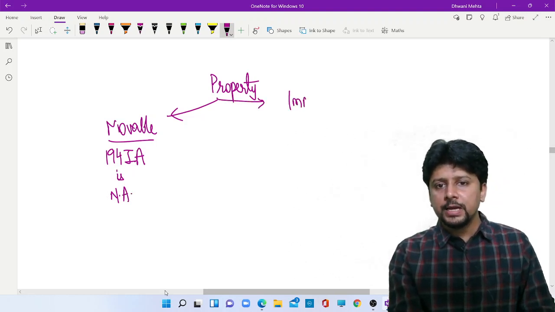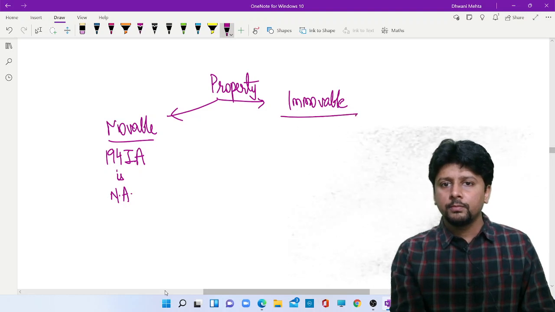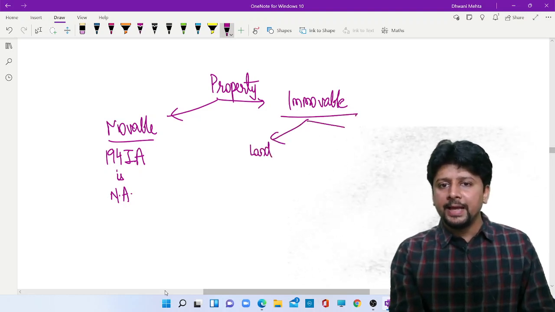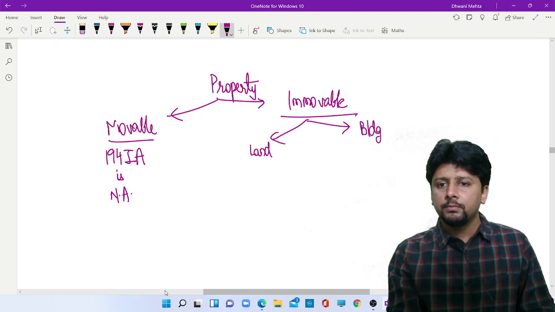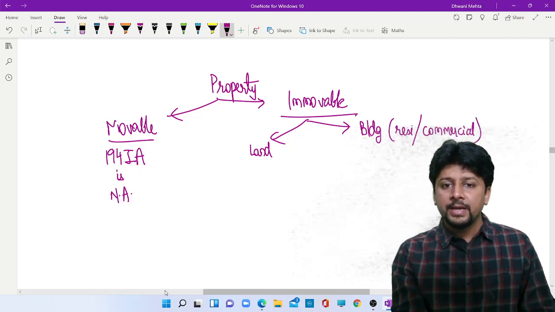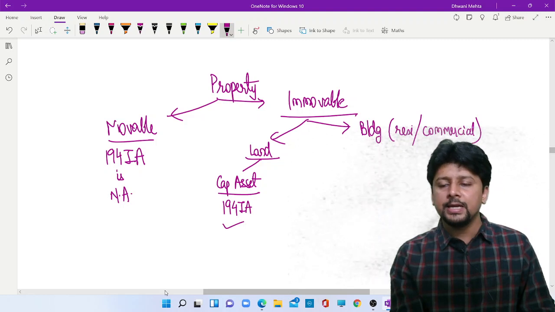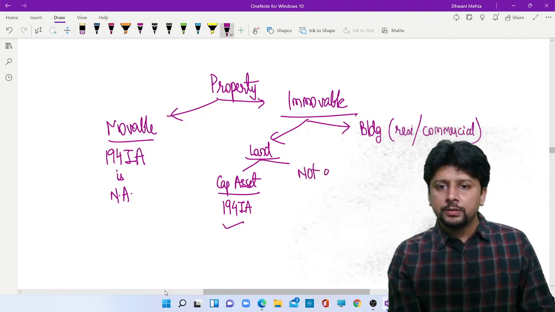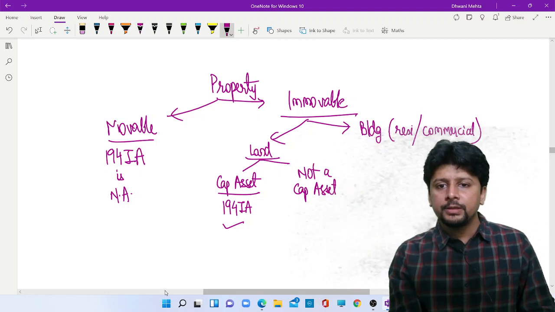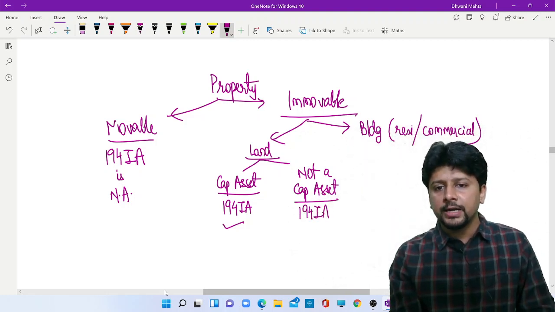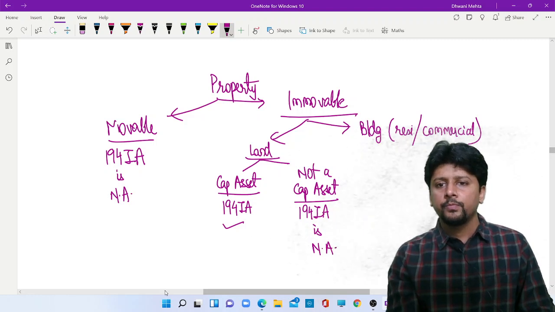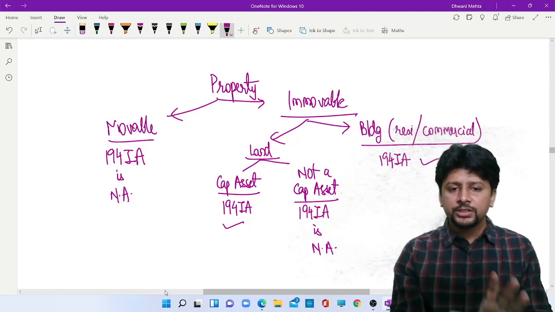If the property is immovable, then I'll divide it into two parts, land and building. Building can be residential, building can be commercial also, does not make a difference. Land, if it is a capital asset, then yes, on that 194IA applies. If it is not a capital asset, then no need to deduct any TDS under 194IA. And if it is building, then definitely 194IA will apply. Just try and remember this stuff.